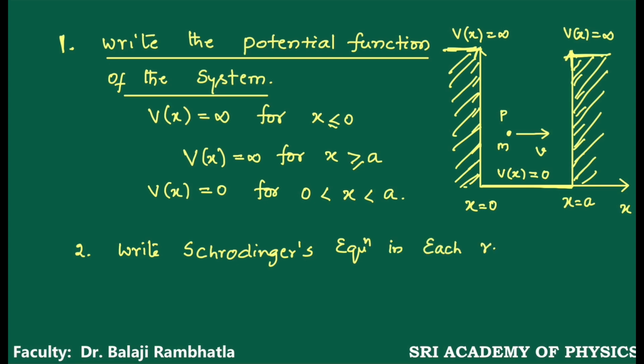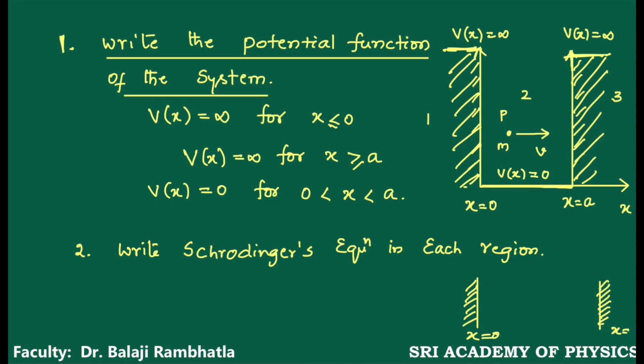Now, say this is region 1, region 2 and region 3. So here you have 3 regions. Now let us consider, this is at x is equal to 0 and this is at x is equal to a.